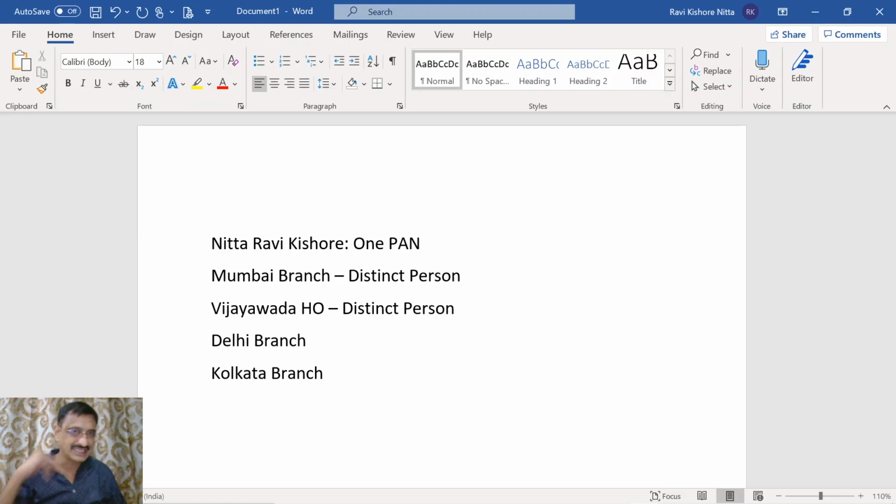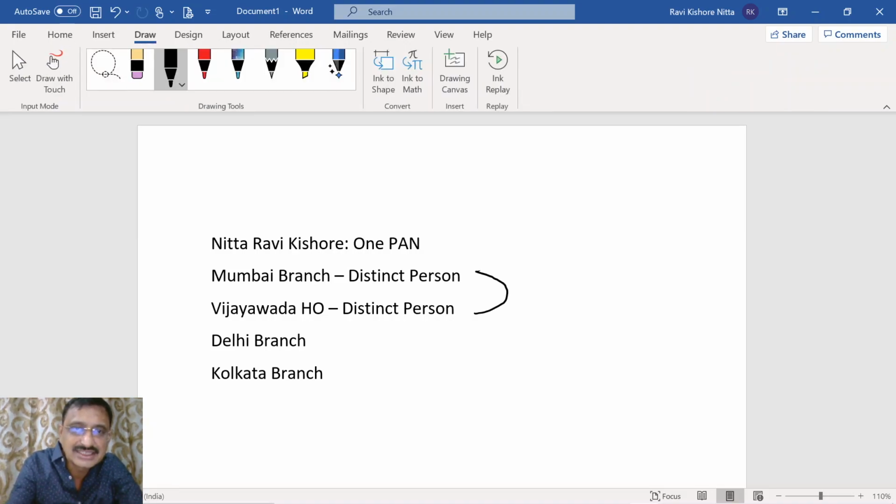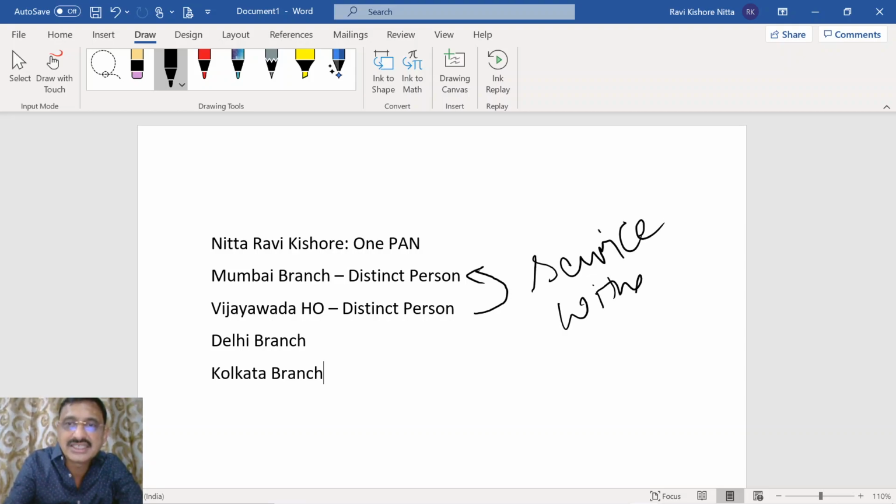Now what is happening is, suppose my Vijayawada branch has made a service to Mumbai branch without consideration.